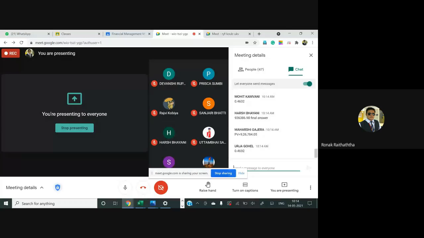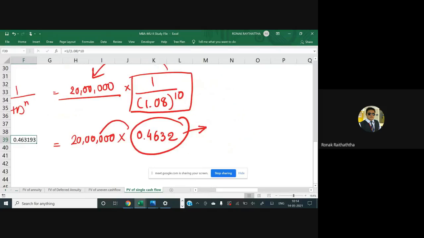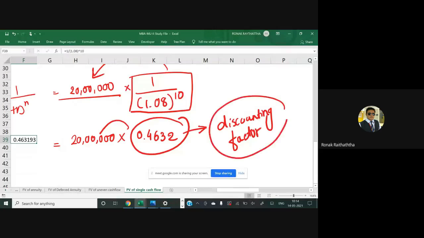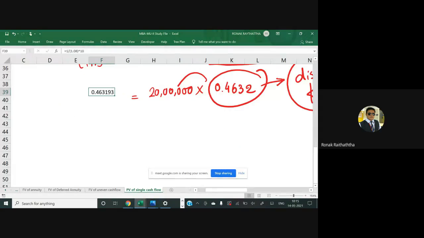Are we getting the same answer? 0.4632. Good. And that should be multiplied with 20 lakhs. Now this 0.4632 can also be called the discounting factor. Discounting factor multiplied by the FV can be called the PV. So we have got some answer of the PV as well.